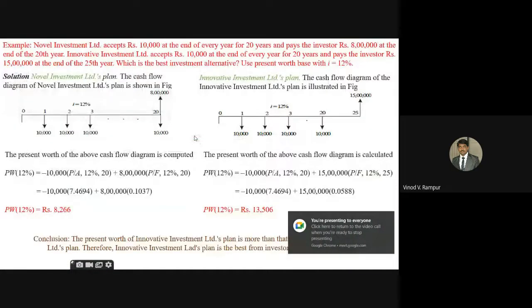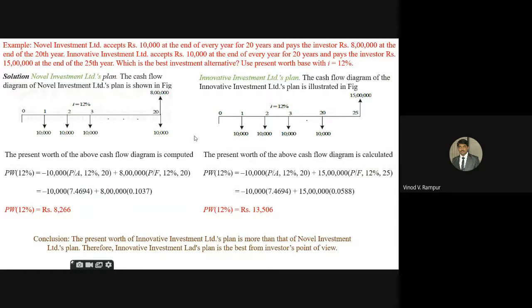Okay. For we are going for the next problem. One more type of problem. You just see why I'm taking so many problems for solving. Here different sentences are given for the problems, how we are going to draw the cash flow diagrams.